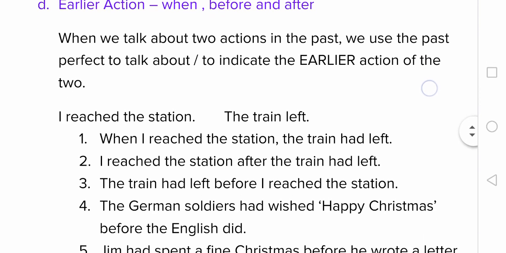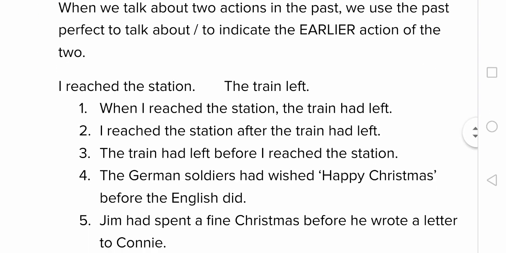Now look at this example, a very common one. I reached the station, the train left. Now let us imagine the train leaving is the earlier action. Then you can say using when: When I reached the station, the train had left.